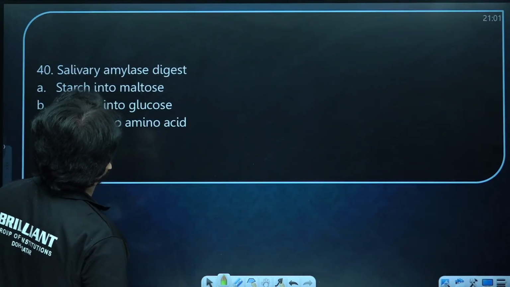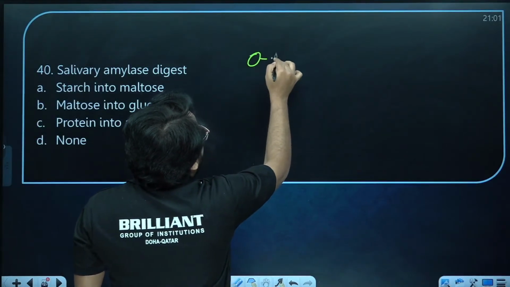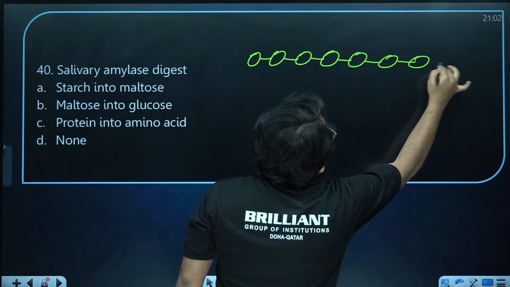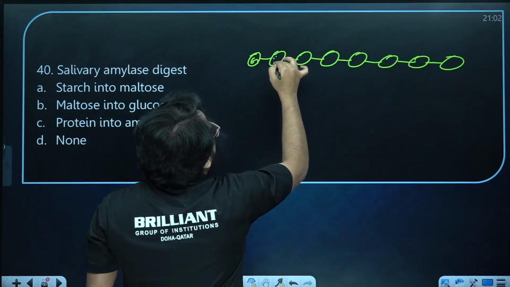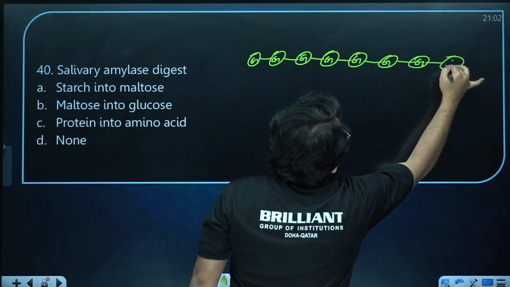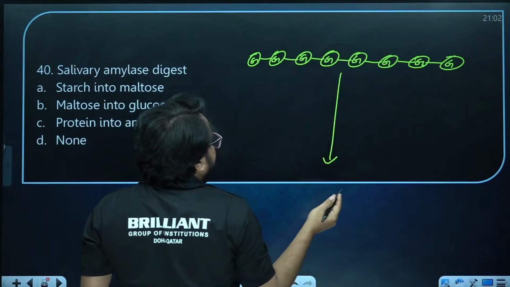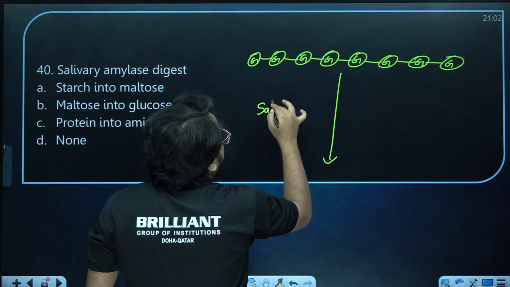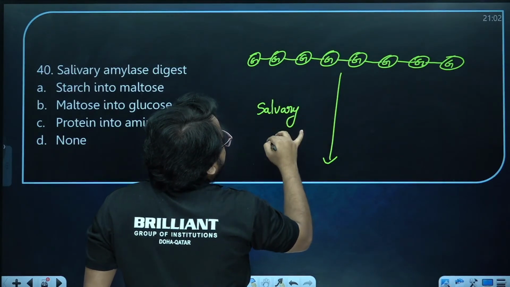Salivary amylase digests starch. You should understand, starch is a polymer of glucose. Many glucose units join in order to form starch. In the buccal cavity it is salivary amylase, produced by the salivary gland.